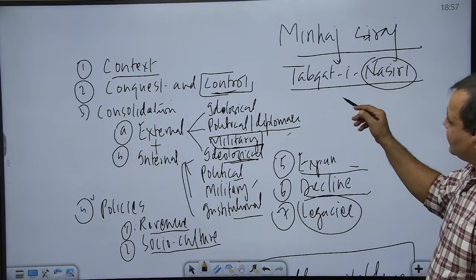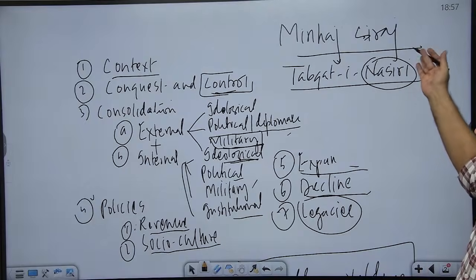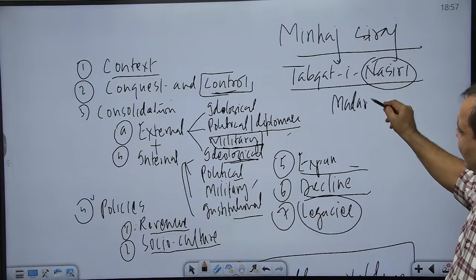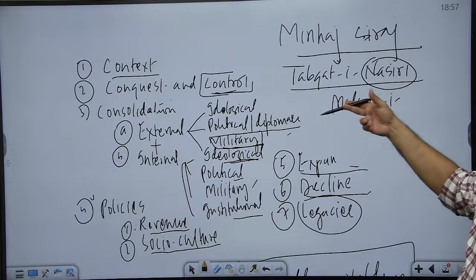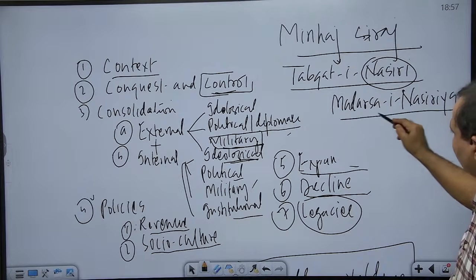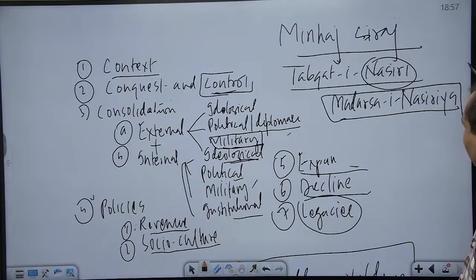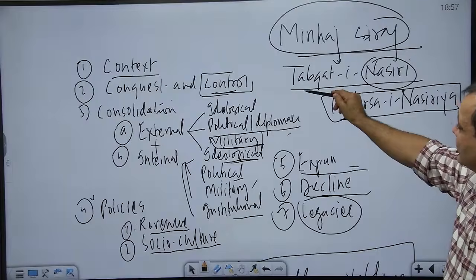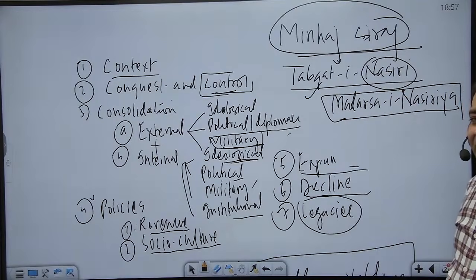Now, Iltutmish also established a madrasa in the honor of his deceased son, known as Madrasa Nasiriya, and all these structures were part of the Qutub complex. So, who established Madrasa Nasiriya? It was Iltutmish, and who was appointed as the head or the principal of this madrasa? The same great scholar of the time who is the author of Tabqate Nasiri. So, remember Minhaj Siraj, remember his work, remember this madrasa, and remember the connection of Iltutmish with all these three.